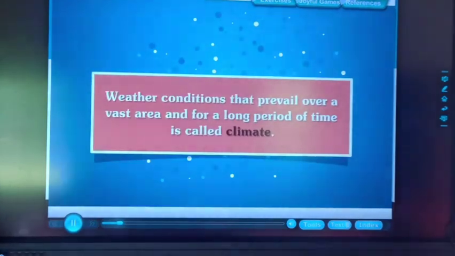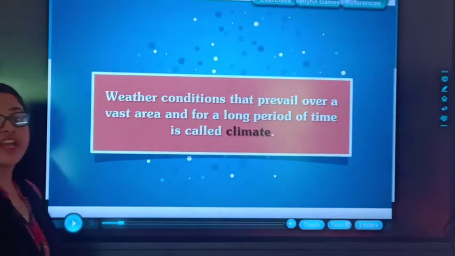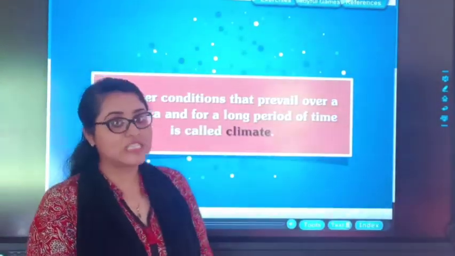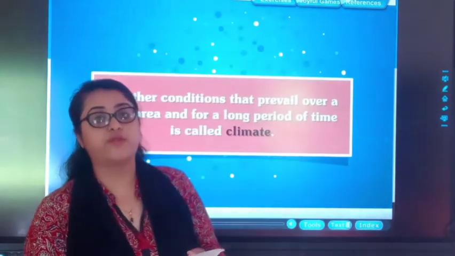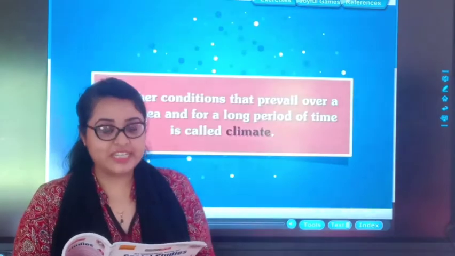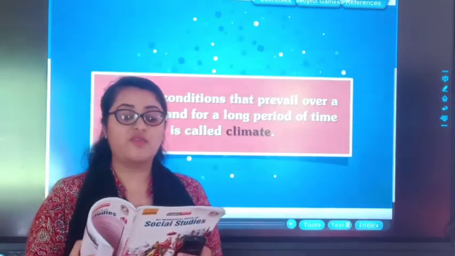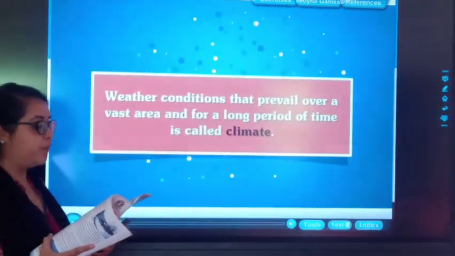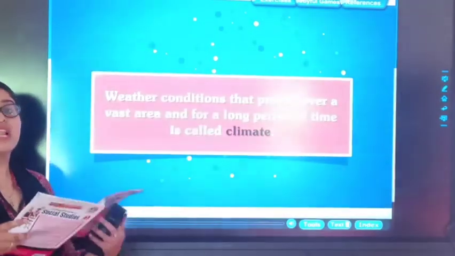Weather conditions that prevail over a vast area and for a long time. Students, this is your definition of climate. You can see this definition on page number 34, first line. I am repeating the definition for you. Weather condition that prevails over a vast area for a long period of time is called climate.